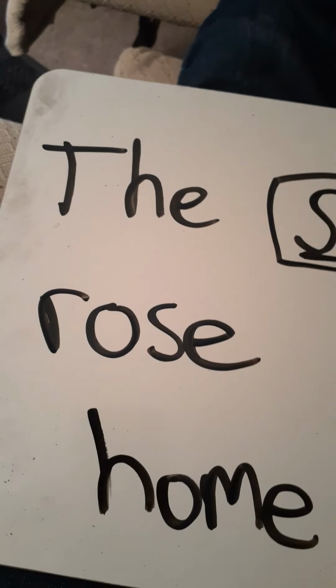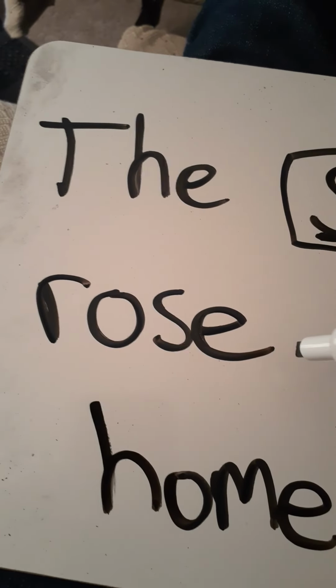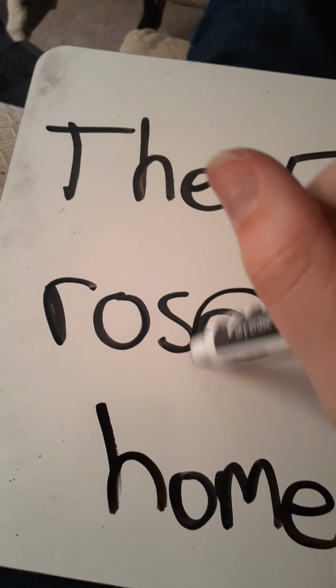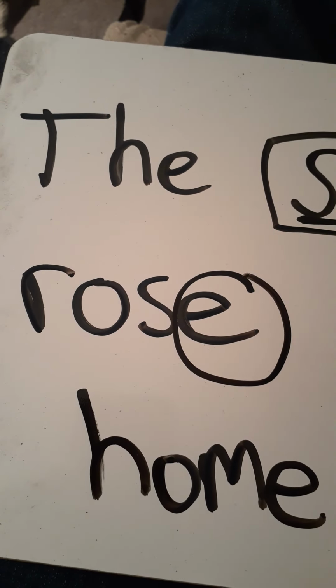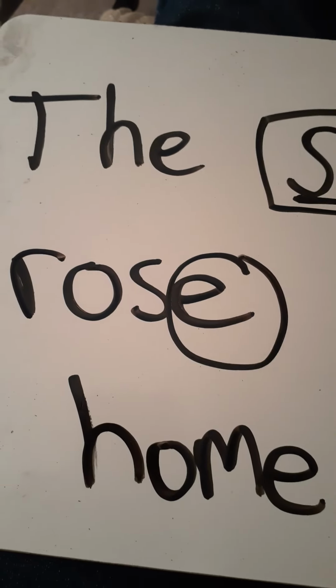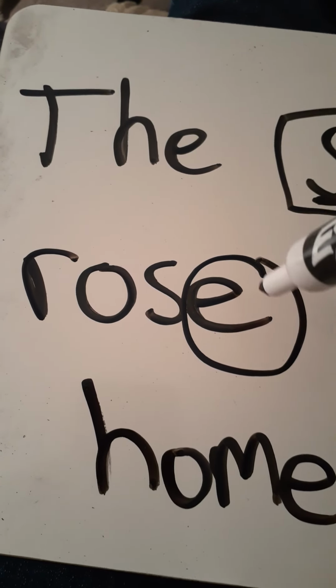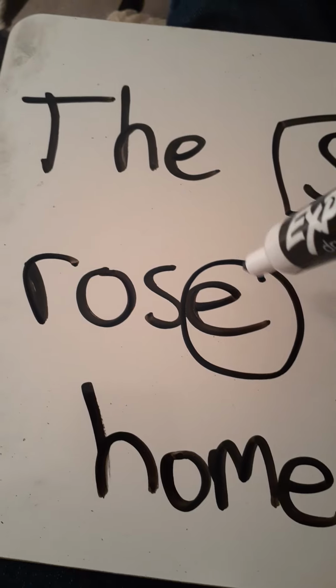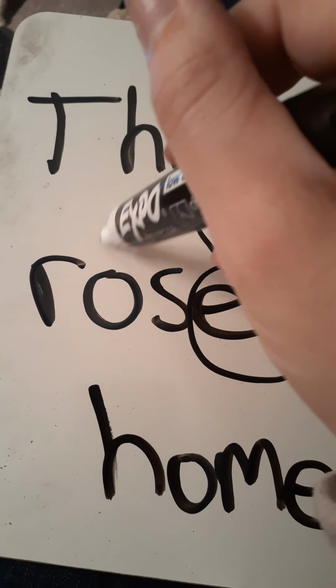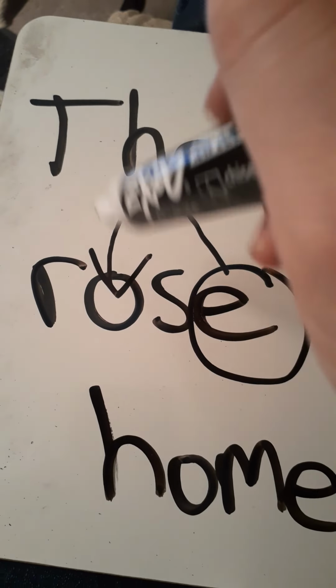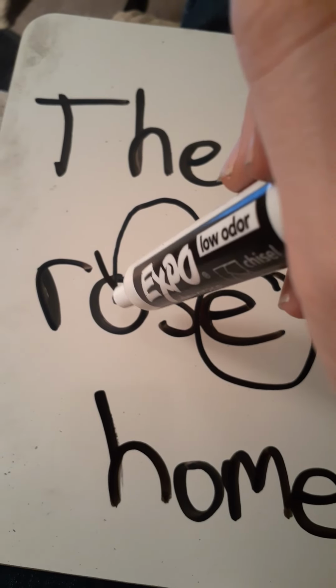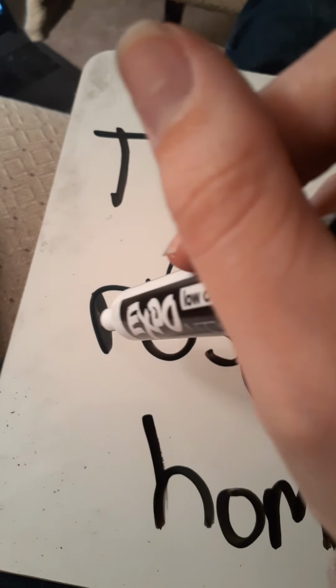All right, let's look at this next word. We see an E at the end, and we're going to circle it because it's silent. It's still there, but we're not going to hear it at the end. And we know it's magic because while we won't be hearing it at the end, it's going to make our first vowel in the word say its name, which is O. What sound does R make?